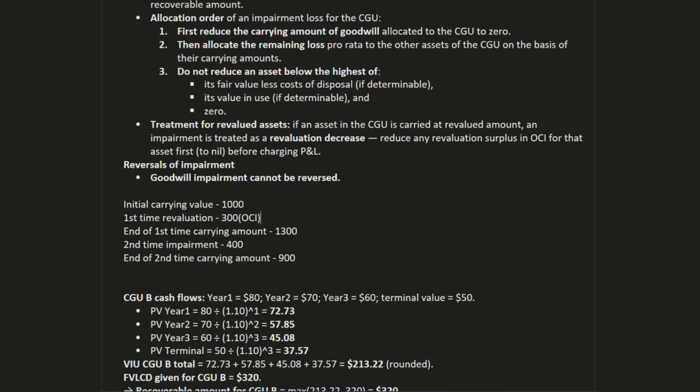If there is any impairment, it is charged to P&L. But if we have an OCI revaluation surplus before, first we will deduct that impairment loss from the OCI, then we will charge the rest to P&L.